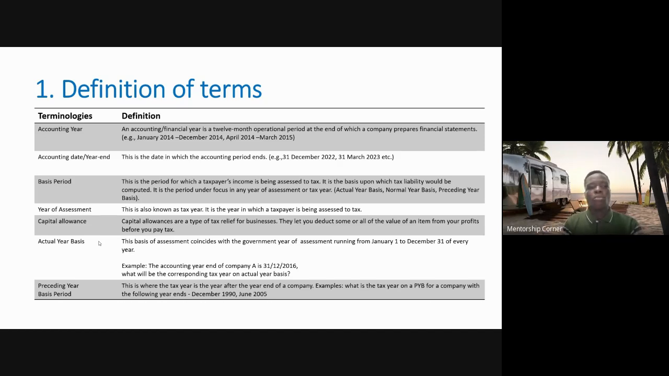So moving on to the next one, I have accounting date. This is the date on which the accounting period ends.